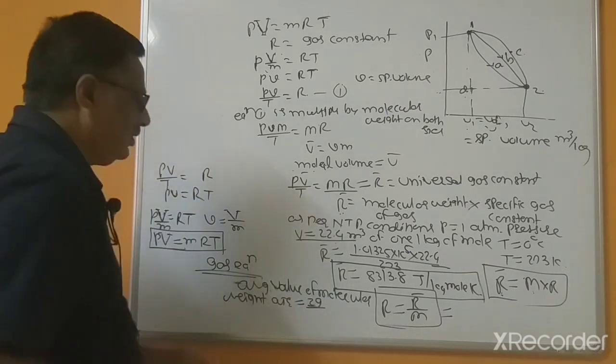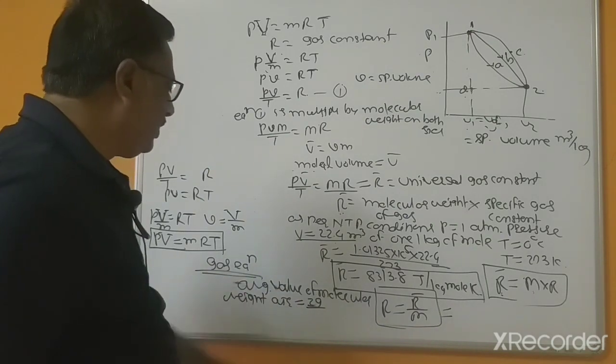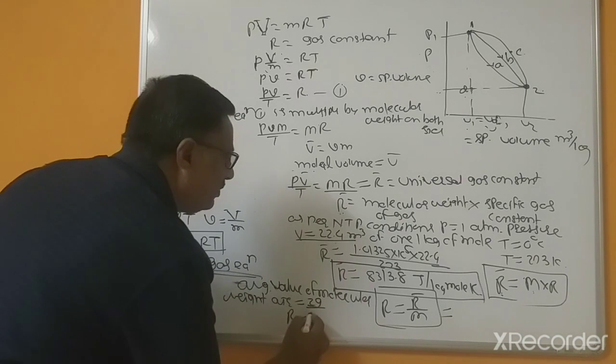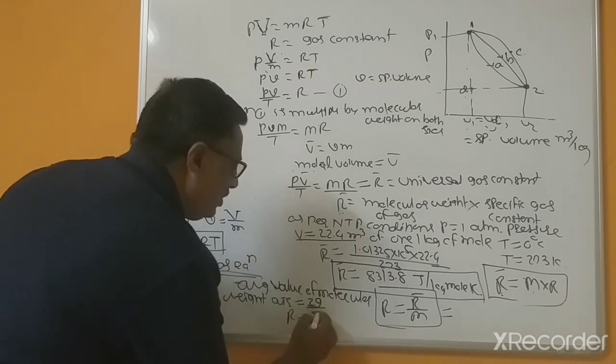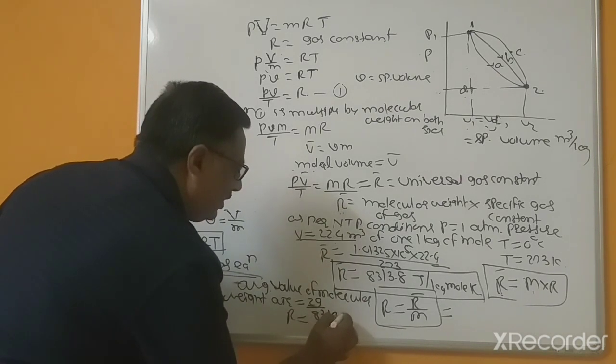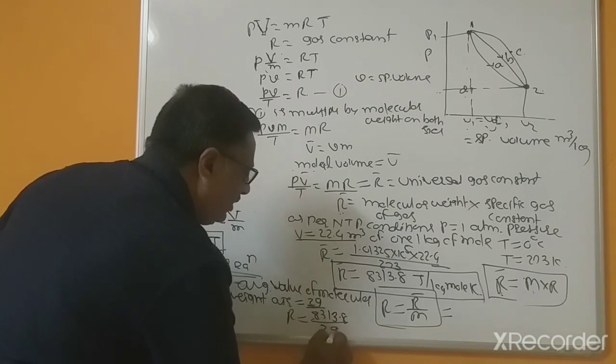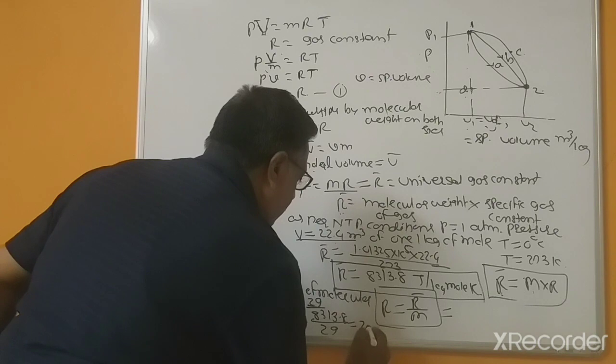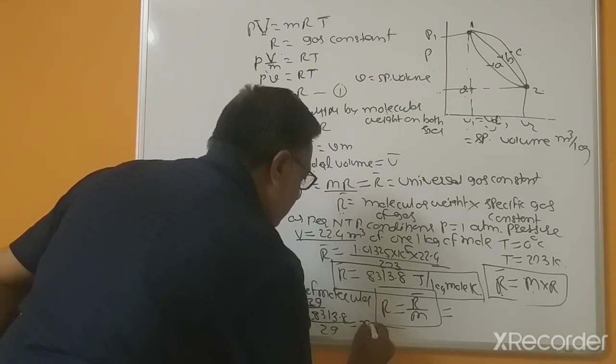So this is the average value of the molecular weight of the airs. So that's why universal gas constant equal to means R equal to 8313.8 divided by 29, and this is equal to, you will get, this is 287